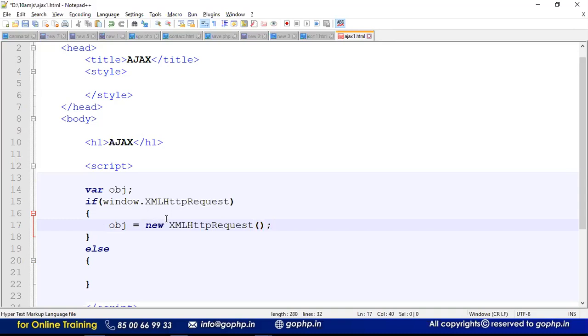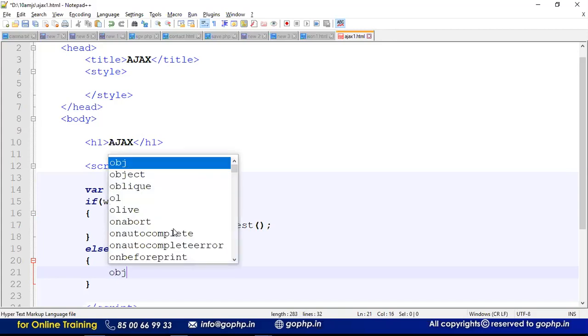This is object creation. Remember, why should I create an object here? If you want to work with Ajax, the object has some predefined properties and predefined methods. If you want to access those properties and methods, first of all we have to create the object. Without creating the object, we cannot access them. That's the reason we are creating the object. Whether you want to send a request to the server, get a response from the server, or handle a response, first of all you have to create the object. By using those properties, we can handle requests and responses.